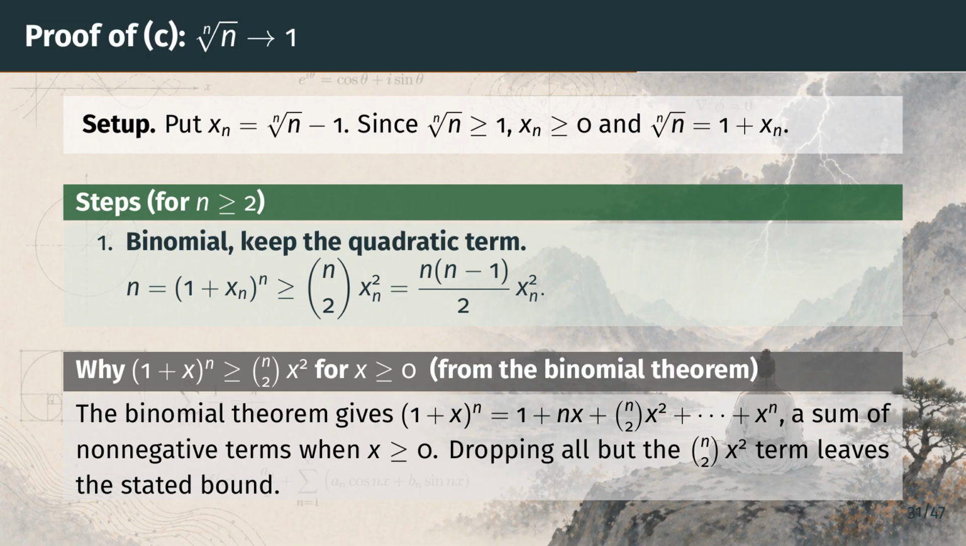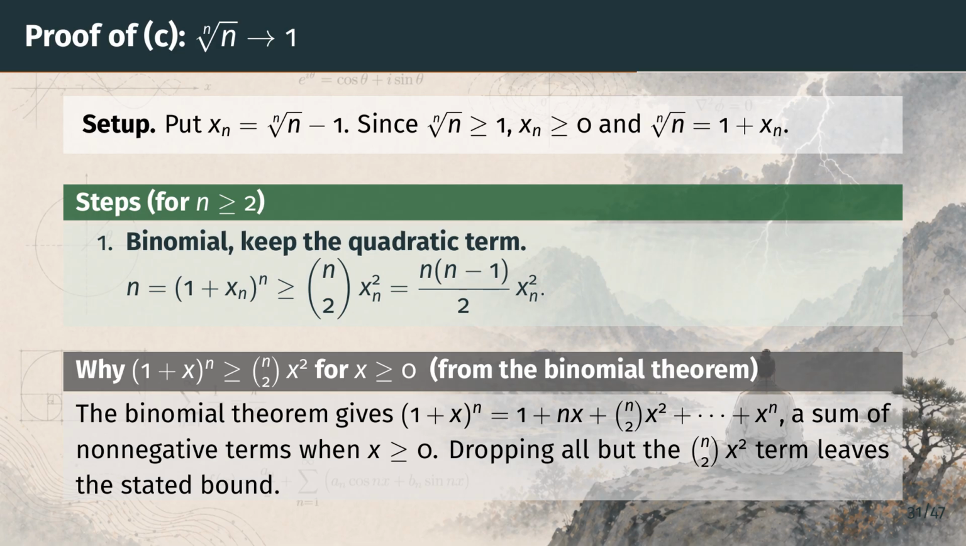The strategy mirrors Part B. We write the nth root of n as 1 plus a non-negative correction, x sub n, and aim to squeeze x sub n to 0. The catch is that n itself grows without bound, so the linear bound from Part B is too weak. We need a quadratic term.